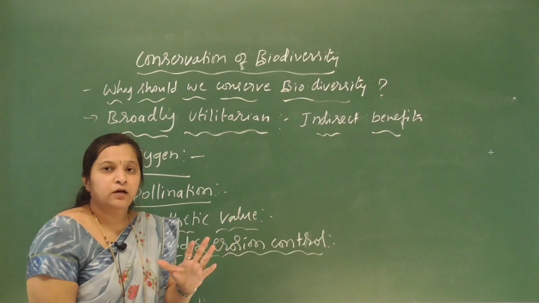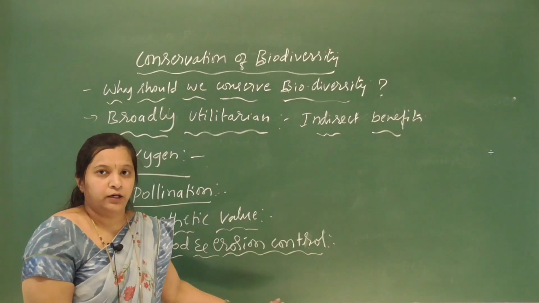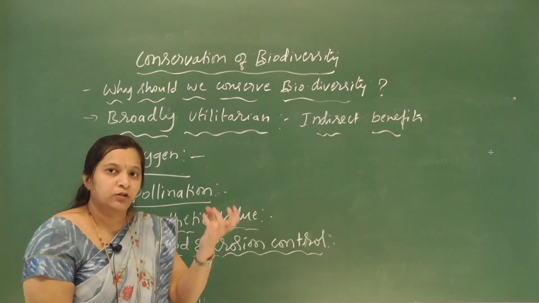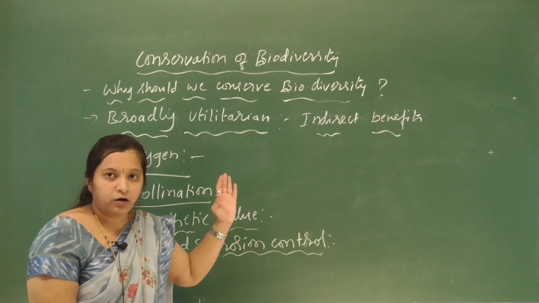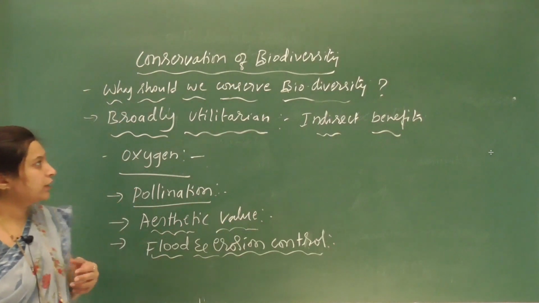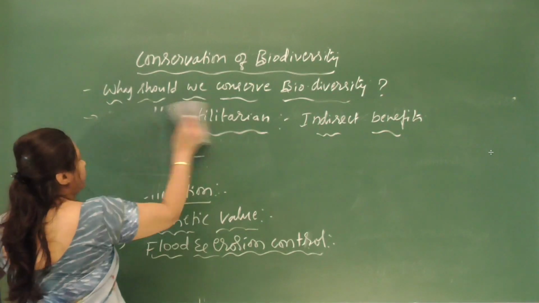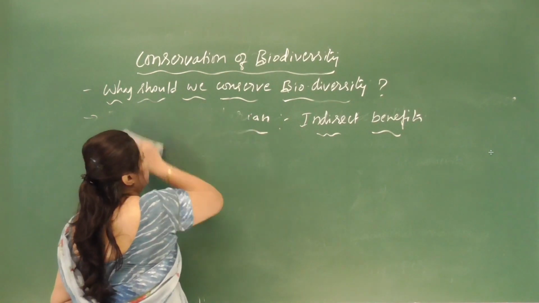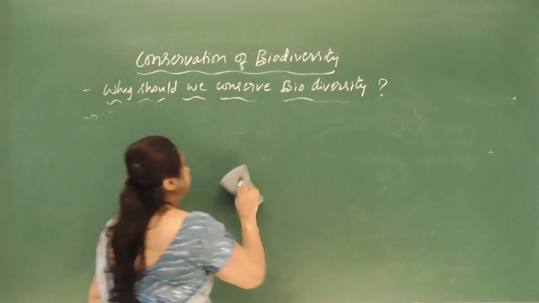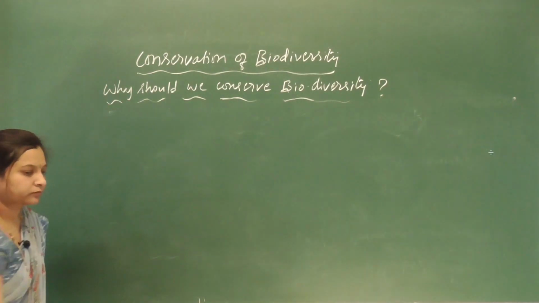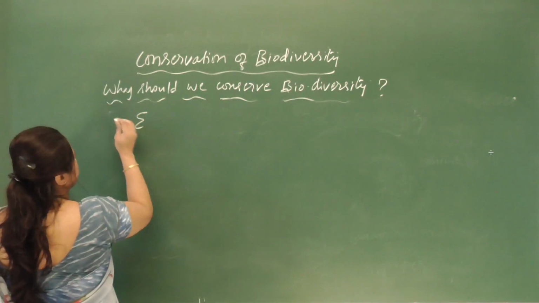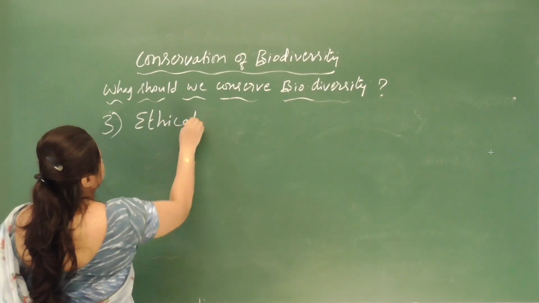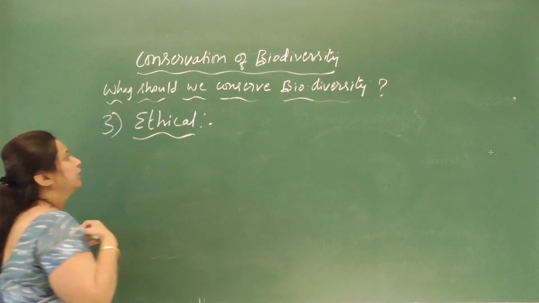Okay, so all these come under broadly utilitarian. So these are all indirect benefits we are getting from nature or biodiversity. So these are broadly utilitarian, and the third one is ethical. So ethical.